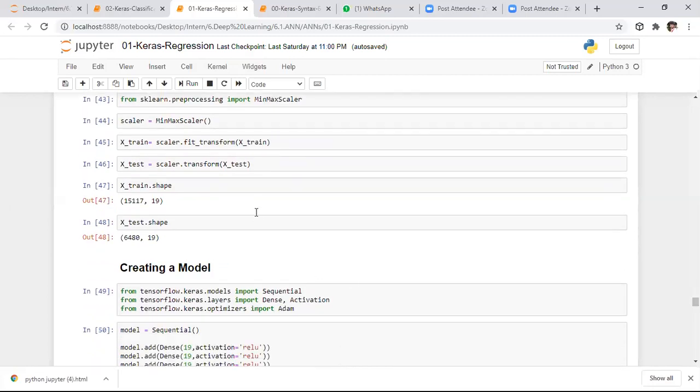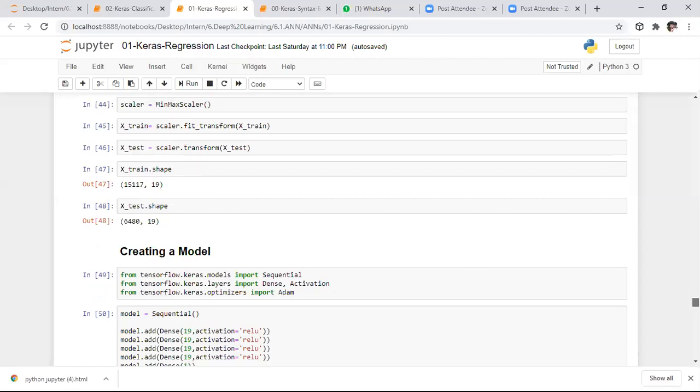I want to see the dimensionality of the input data, training data as well as test data. Here we have 19 columns, and how many rows do we have? We have 15,117 rows of data in the training set. After that, what do we need to do?